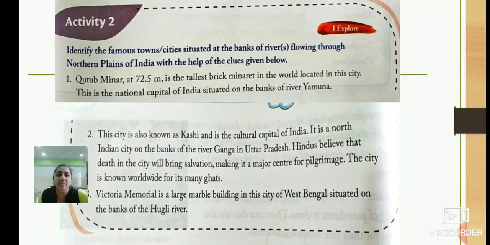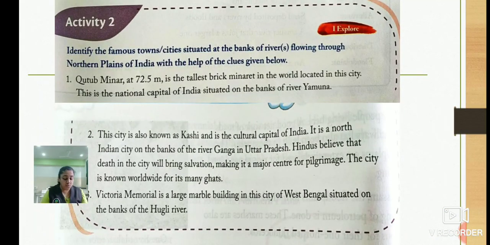See here. Activity 2, which is given on page number 27 and 28. Identify the famous towns and cities situated at the banks of the rivers flowing through the northern plains of India with the help of the clues given.